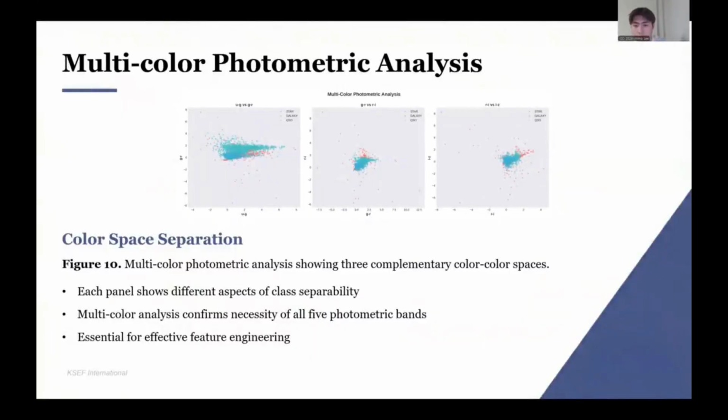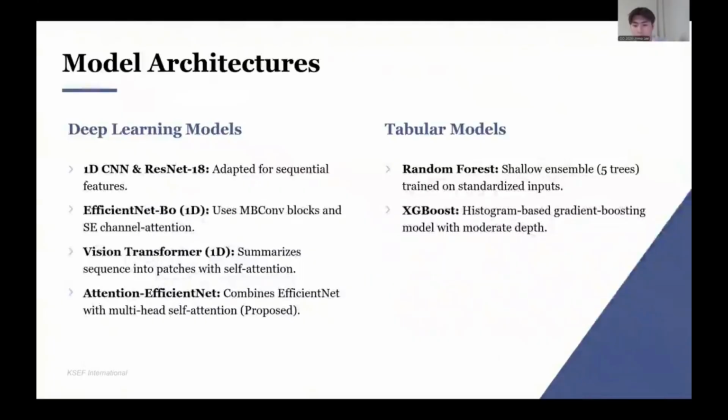Multicolor photometric analysis, each panel reveals different separability. None alone is sufficient, justifying use of all 5 bands plus engineered color indices as inputs. I benchmarked the full spectrum from shallow ensembles to transformers. The proposed attention-efficient model adds multi-head self-attention on top of an efficient convolutional backbone.